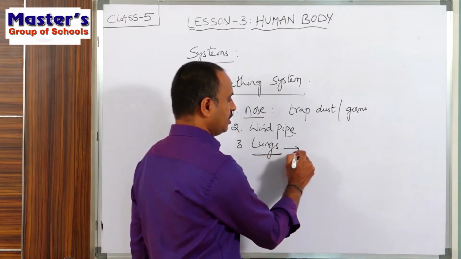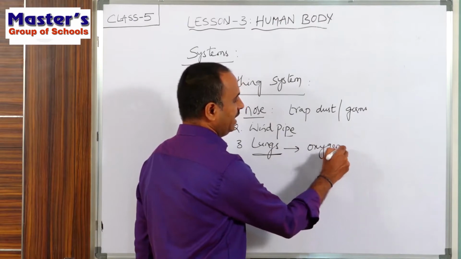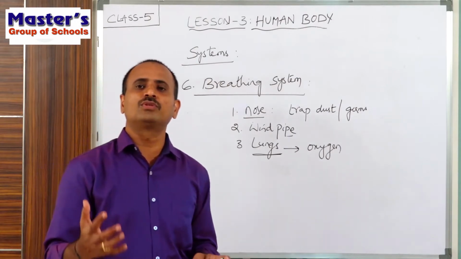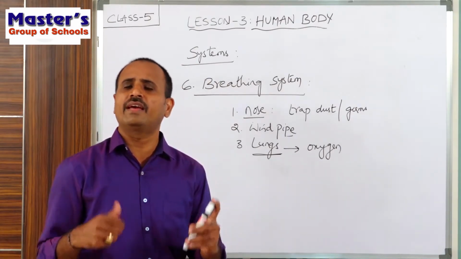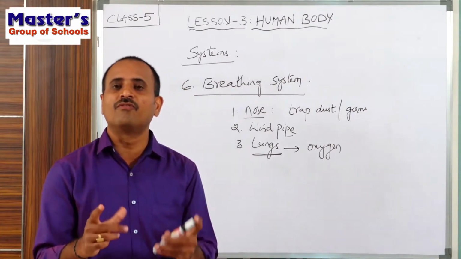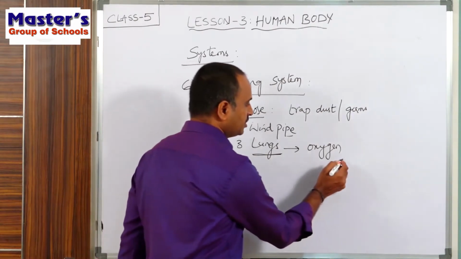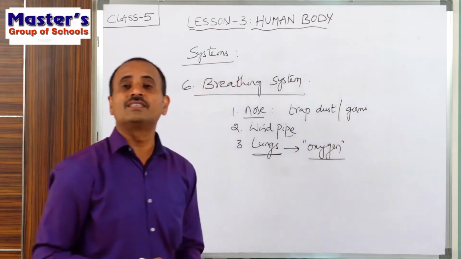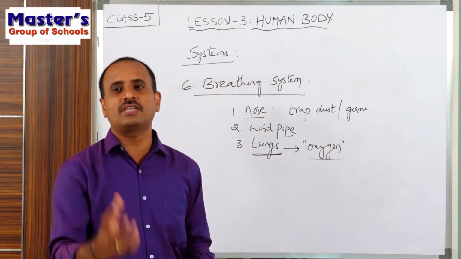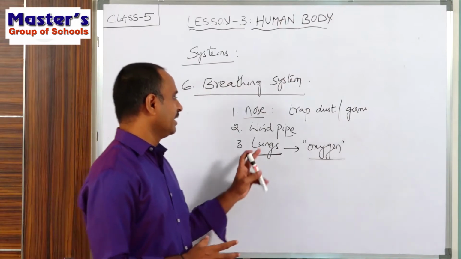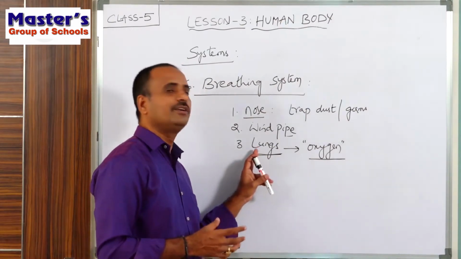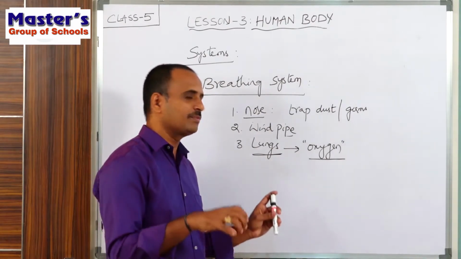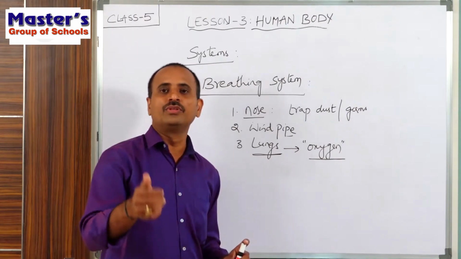The lungs will absorb oxygen from the inhaled air. The air contains many gases: oxygen, hydrogen, nitrogen, helium. But our body requires only one gas, that is oxygen. So children, what is this? Oxygen. This is a gas required by every living being for its survival. So when the air enters the lungs, the lungs will absorb the oxygen present in the air, and the absorbed oxygen will be sent to the blood.